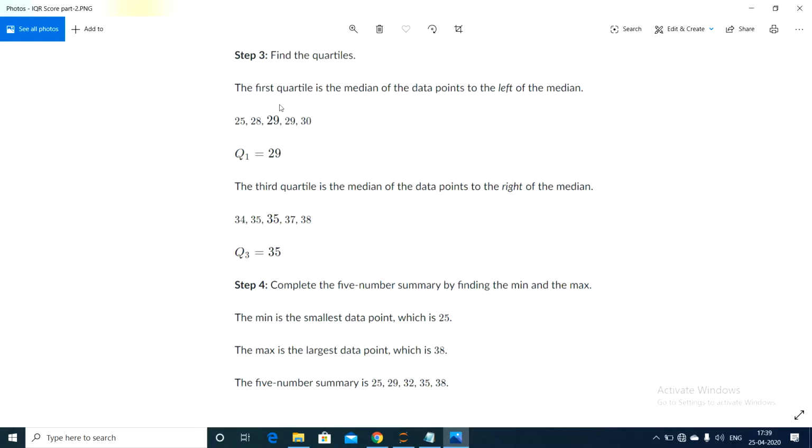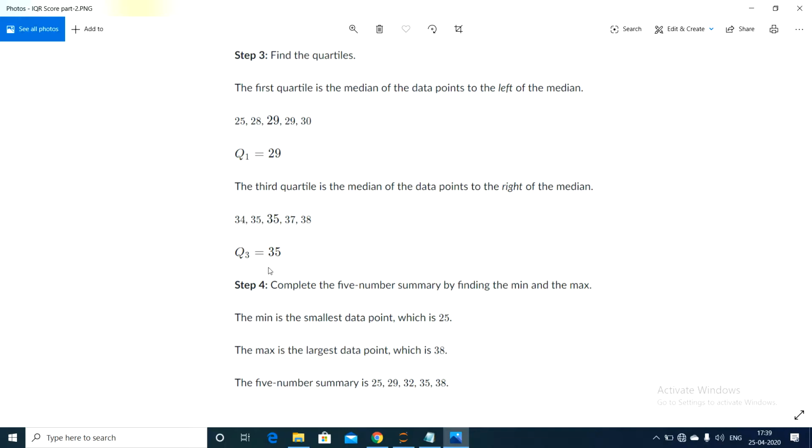In the first half, 25, 28, 29, 29, 30: cancel 25 and 30, cancel 28 and 29, and the middle value is 29. This is called Q1. How do we calculate Q3? It is the median between the median and the largest value. So 34, 35, 35, 37, 38: cancel 34 and 38, cancel 35 and 37, so the median is 35. That is Q3.